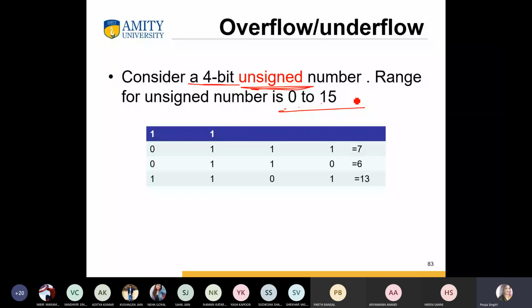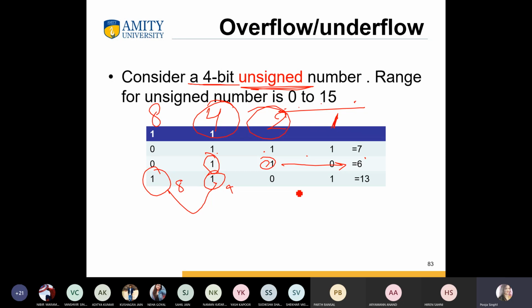This is from 1, 2, 4 and 8. So 1, 1, 1 is 7. This is 6, and 4 plus 8 plus 1, so the total is 13.